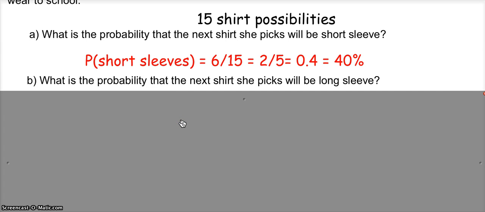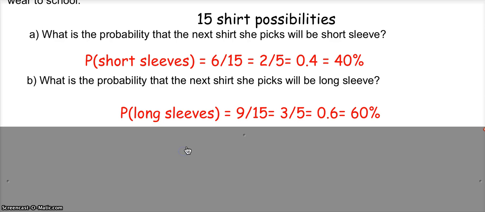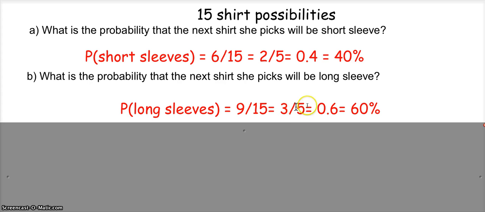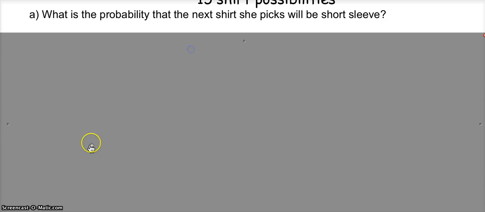Part B, probability that she's going to pick a long sleeve. Well, instead of 6 over 15, you'd have 9 over 15 because there's 9 long sleeve shirts. That would reduce to 3/5, which is the same thing as 6/10, which is the same thing as 60%. That finishes up that page.